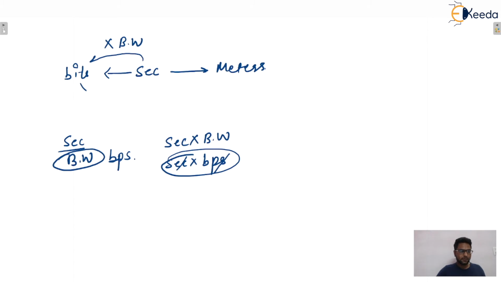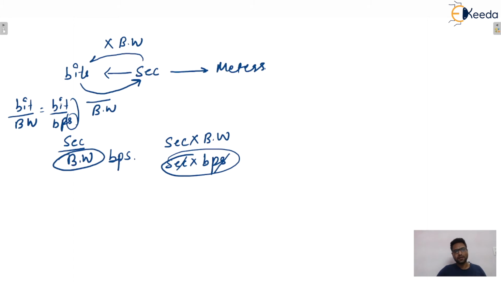And if it is given in bits and we need the answer in seconds, then divide by the bandwidth. Bits divided by bandwidth in bits per second gives the answer in seconds.